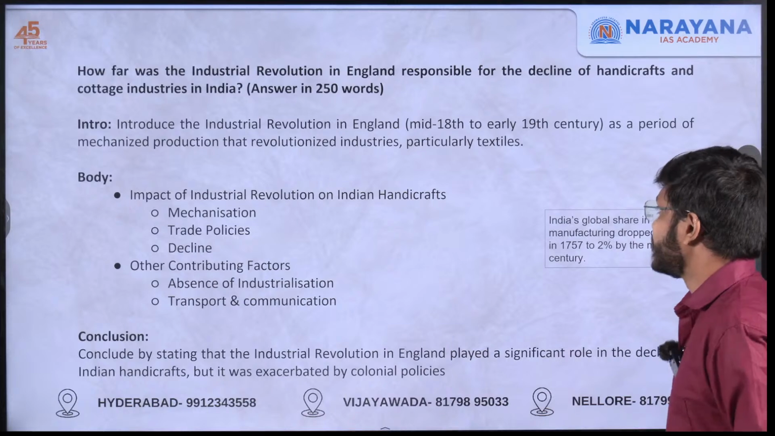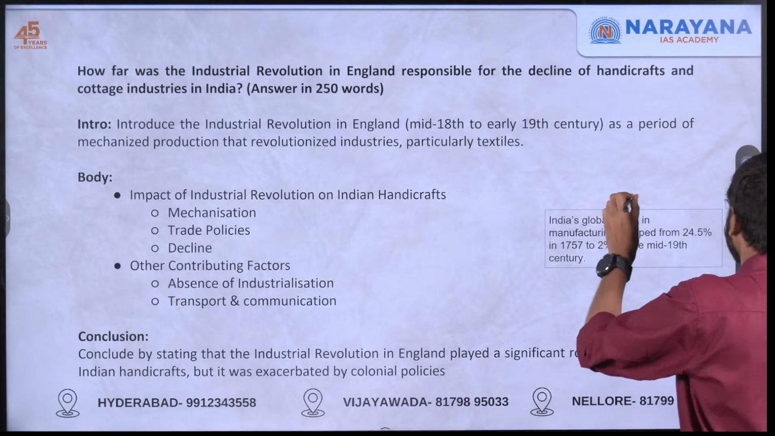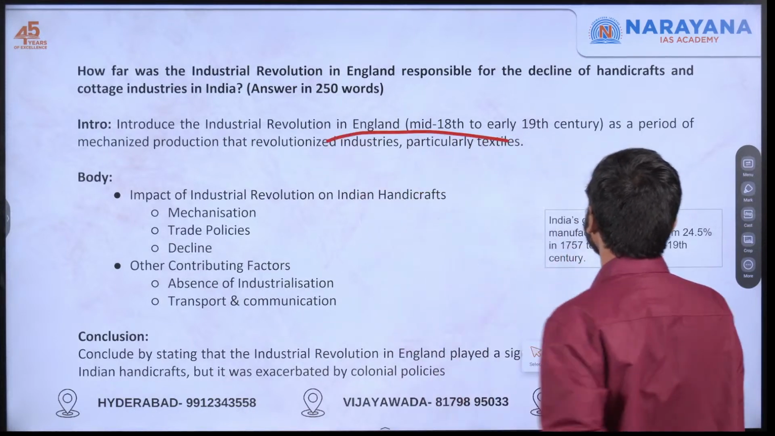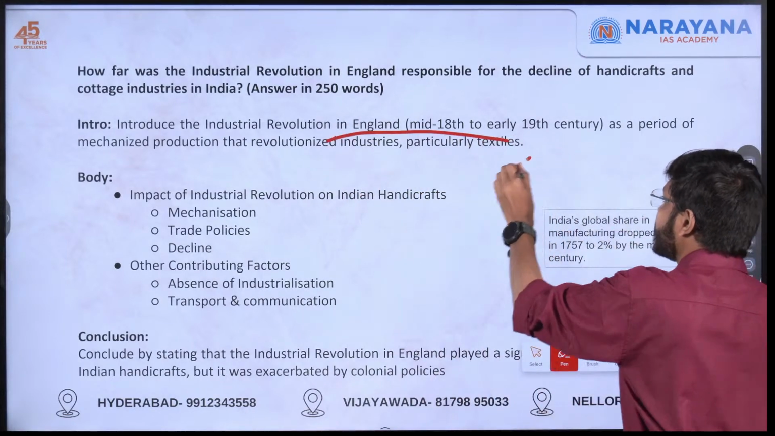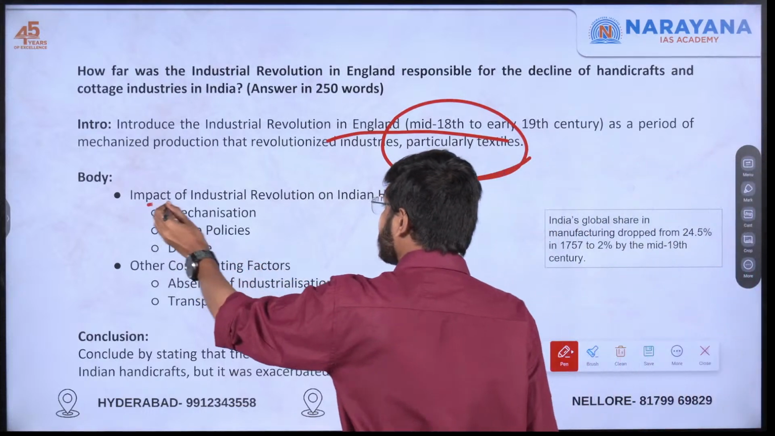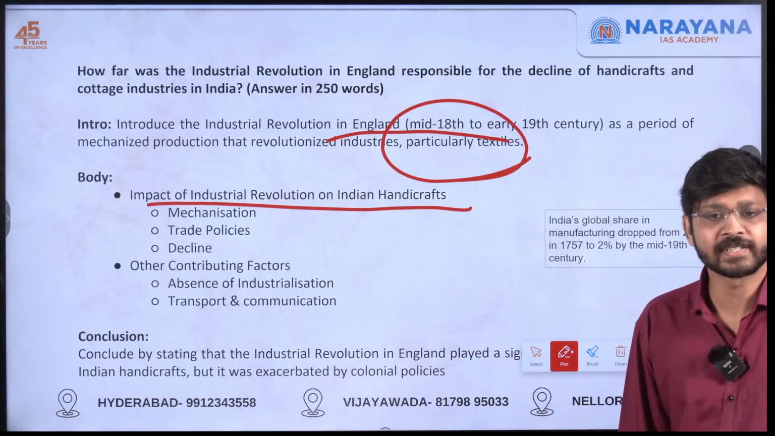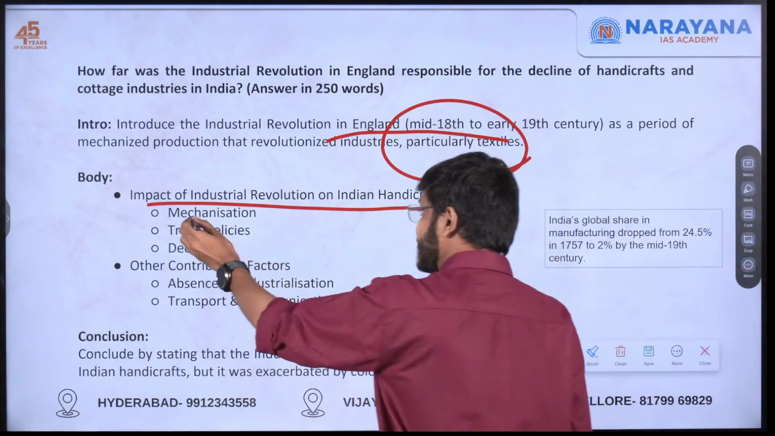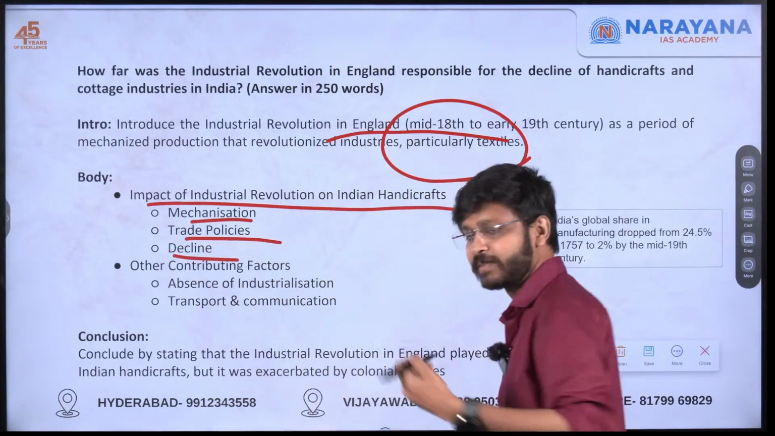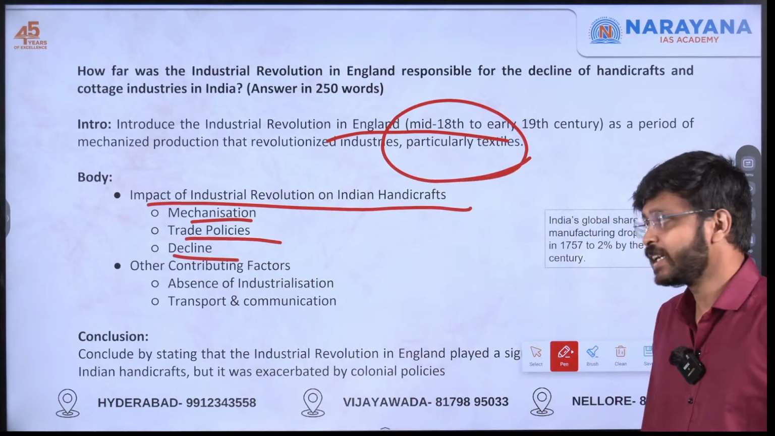I'll be introducing the industrial revolution in England. What is the timeline of industrial revolution? Here particularly textiles. In the body, I'll be supporting this statement: impact of industrialization and mechanization in England, not in India, but in England, British trade policies, and also decline of the handicrafts and cottage industries in India.